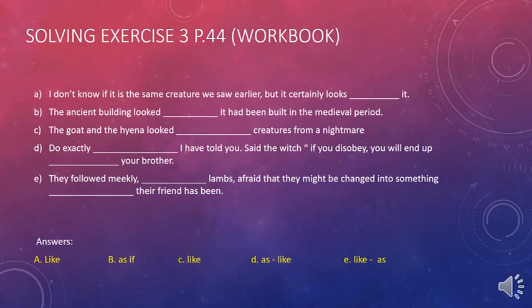For C, the goat and the hyena looked like creatures from nightmare. 4 words, no verbs here. Then for D, the first blank is as and the second blank is like. And for E, first blank is like and the second is as.